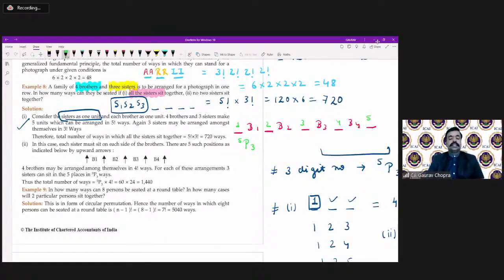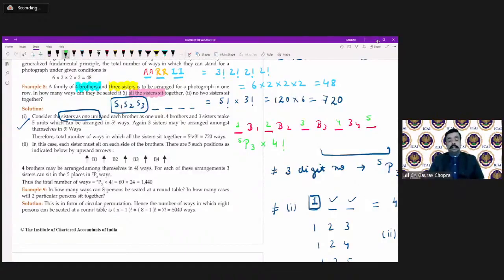It can be done in 5P3 ways. And in how many ways can the brothers be arranged? We have 4 brothers, so 4P4, that is factorial 4 ways. So in total, what will be the arrangement? It will be 5P3 multiplied by 4 factorial. Why are we multiplying here? Because we have to arrange the brothers as well as the sisters.